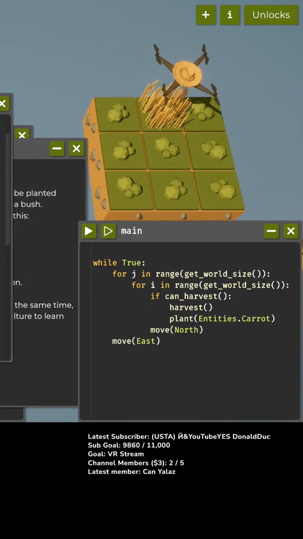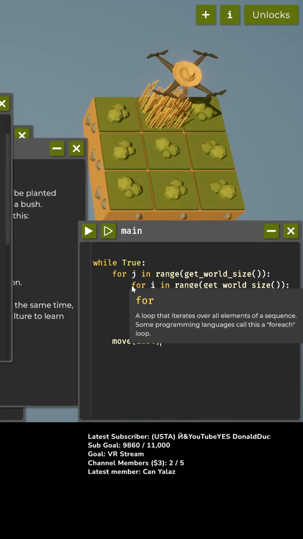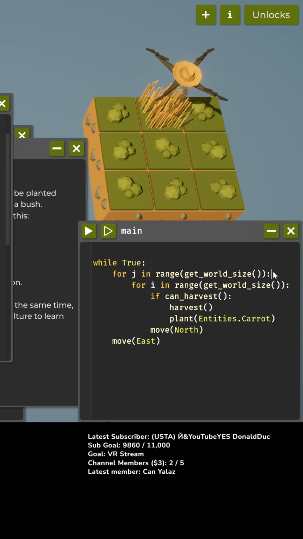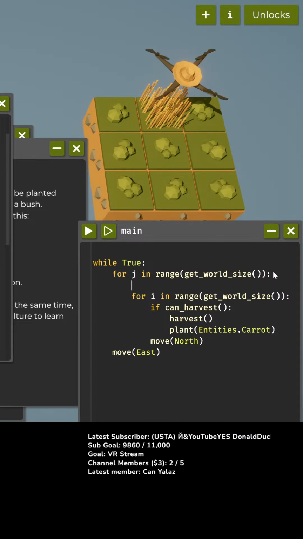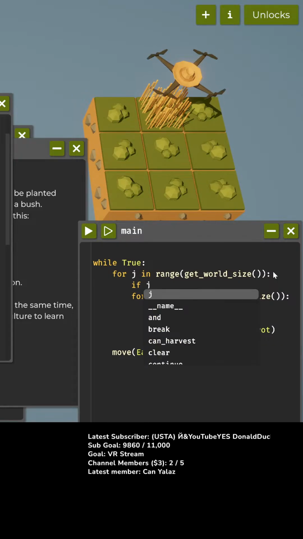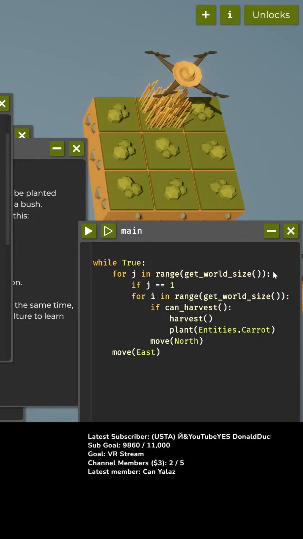All right, so we're just gonna start out with, okay, for i in range, world size, plant entities, and carrots. Okay. And then if, okay, so we're going to add an if statement here. So in the first one, if J is equal to 1, so in our first J, then we're going to plant carrots.